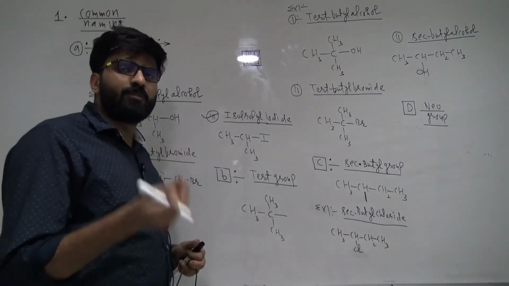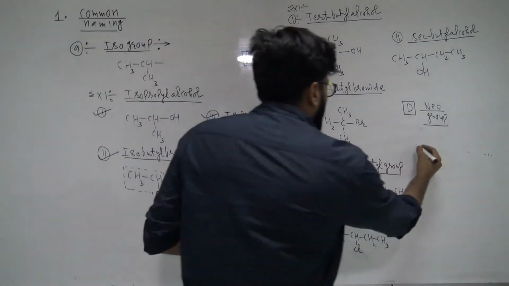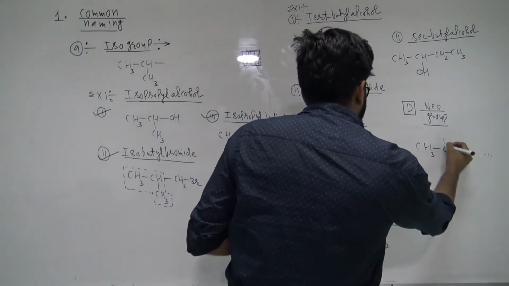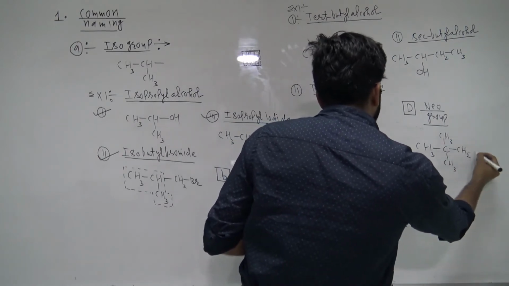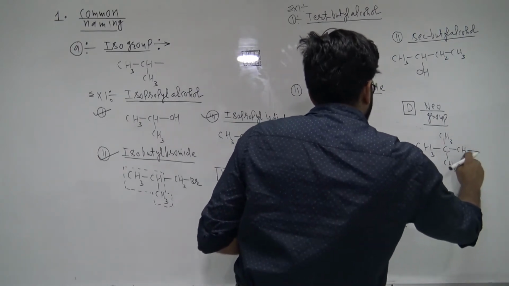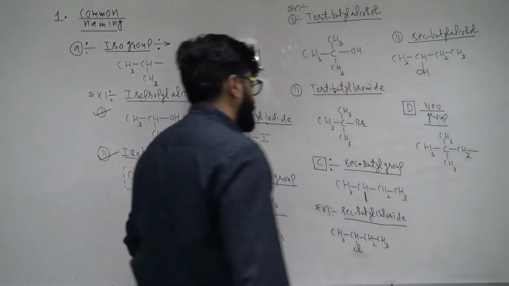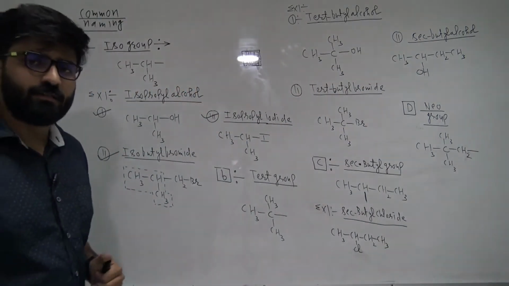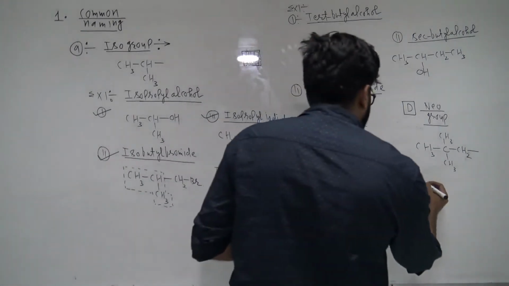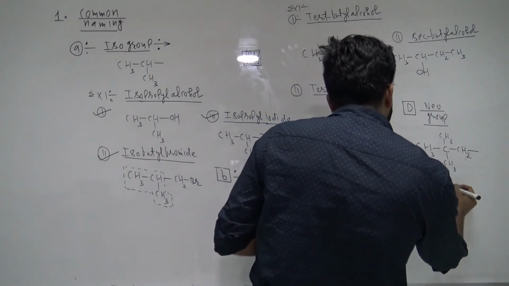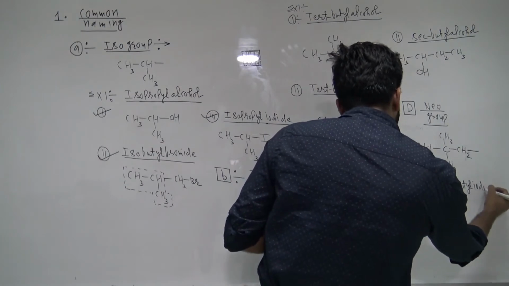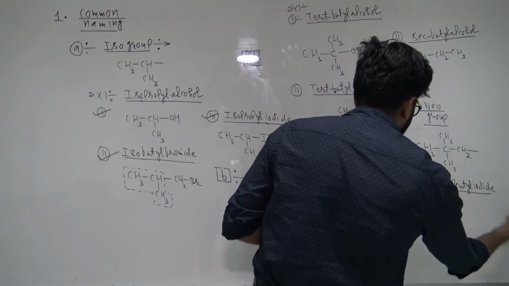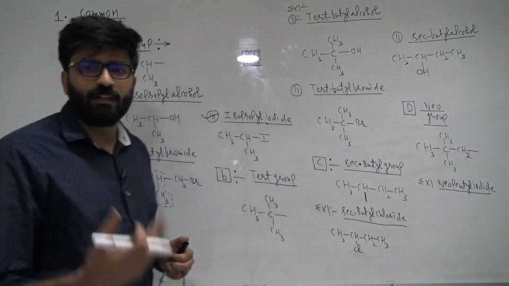For the neo group, minimum 5 carbon atoms are required. This is quite a famous group in chemistry. We call this group the neo group. Okay, suppose I ask you to draw the structure of neopentyl iodide. Neopentyl iodide. I'm asking you to draw the structure of neopentyl iodide.